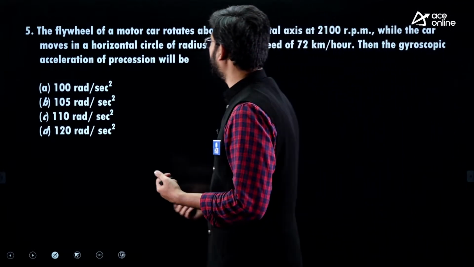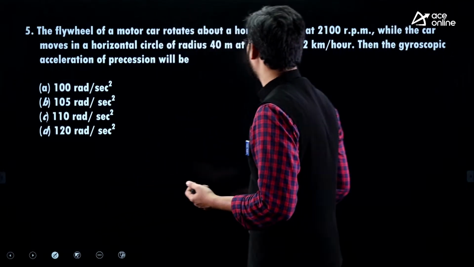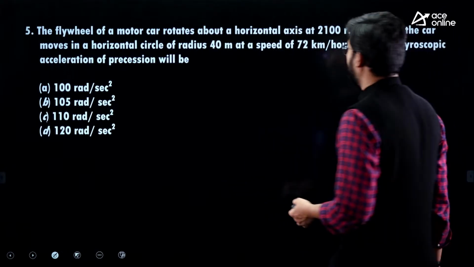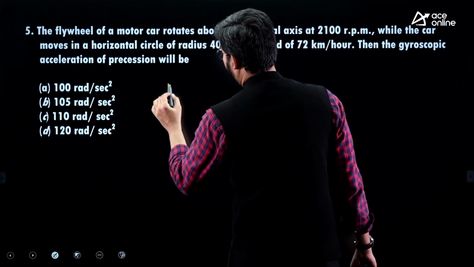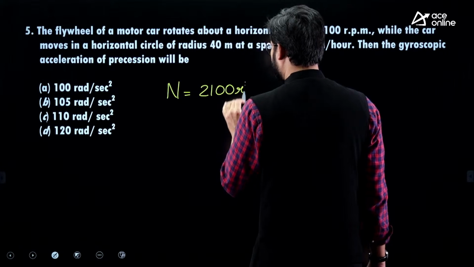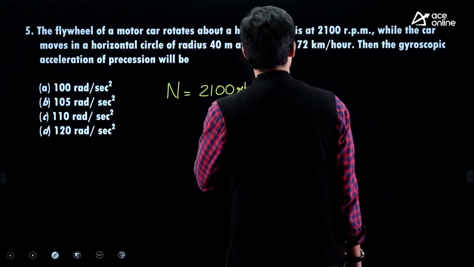A flywheel of motor can rotate about the horizontal axis at 2100 rpm. So flywheel of a motor can rotate about the horizontal axis. Its speed is 2100 rpm.